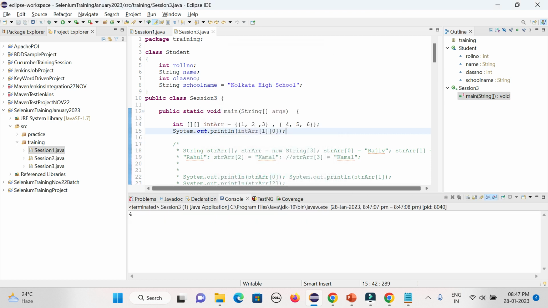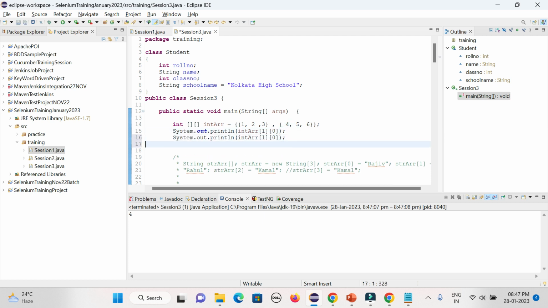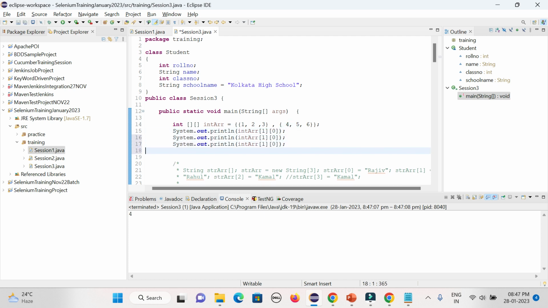You could see. Now if you want to do some operation, say that 4 I want to multiply with 6. So what you can do, you can just copy it, give star, and then it will be again row 1, but your column will be 2, right?